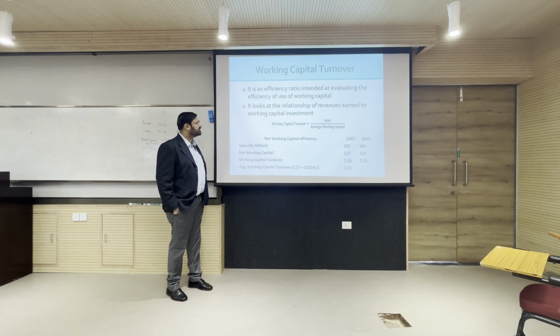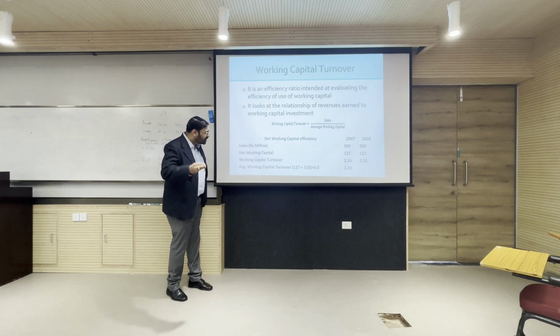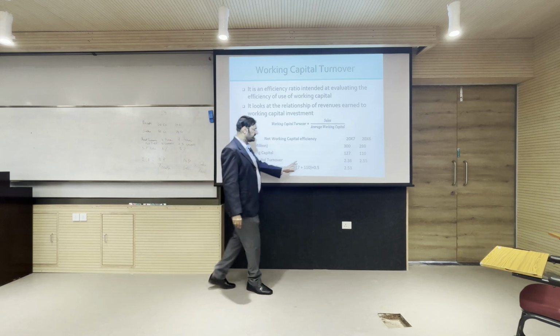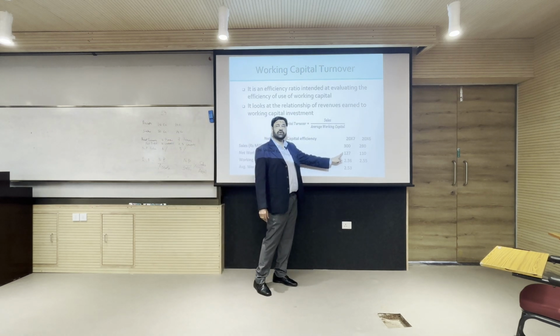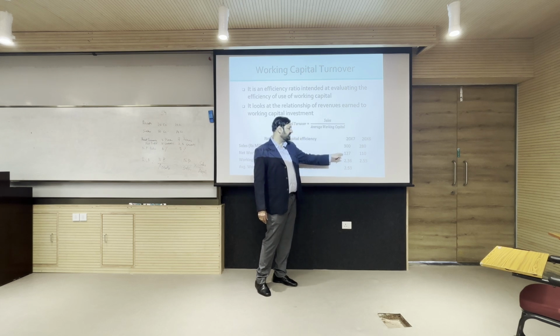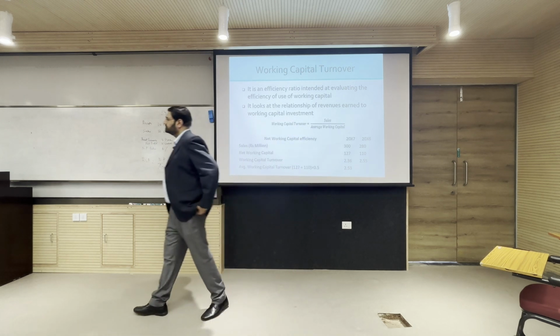So, this is basically showing, for the same amount of working capital, how much sales you are generating. So, for a working capital of 1, our sales is 2.5. If our working capital is 100, our sales will be 253. Since our working capital is 127, our sales is 300. You got what I am saying? Next.